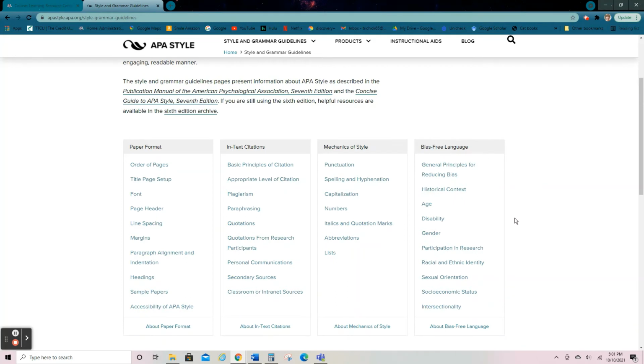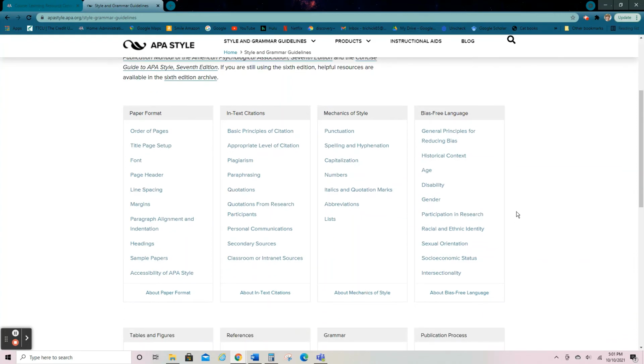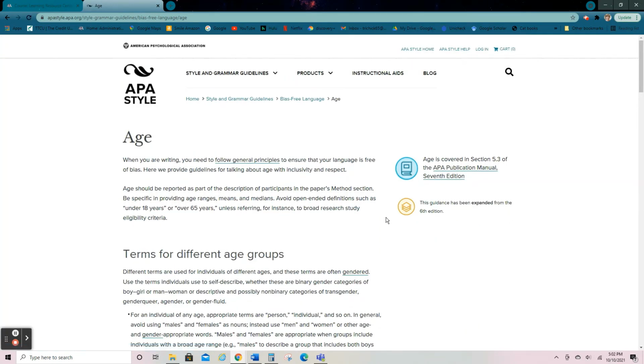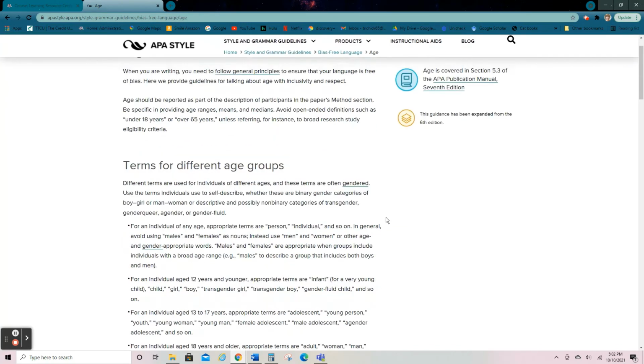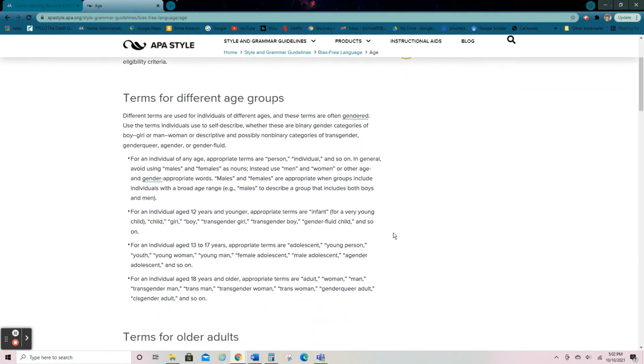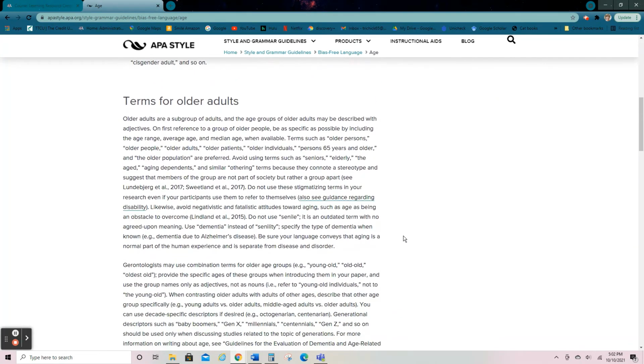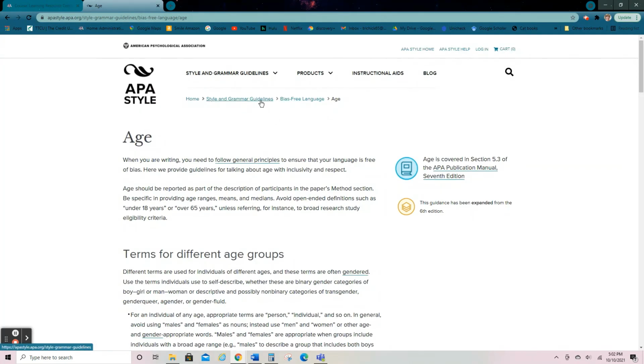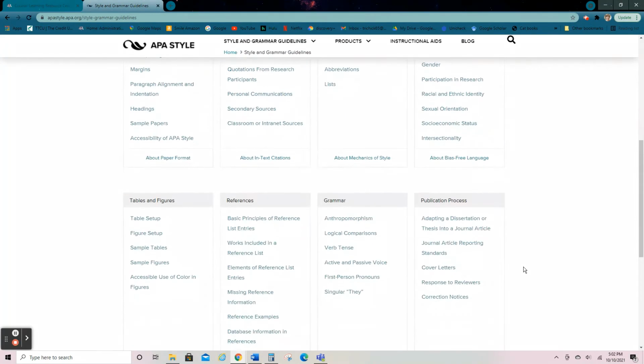Bias-free language, I'm going to let you read those on your own. Basically, it's just so we don't sound like we're kind of talking badly about other people. So we don't want to say, an old person did this or that. Okay, we want to be respectful. And so here, you're going to see how you should phrase who you're talking about in a way that's respectful, but does get your point across to the reader, okay? Because we don't want the reader to be confused, okay?